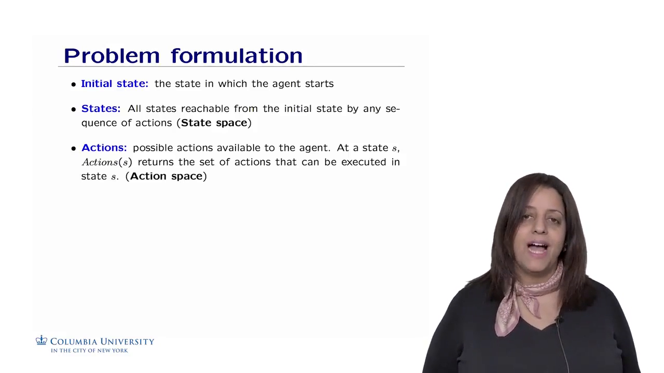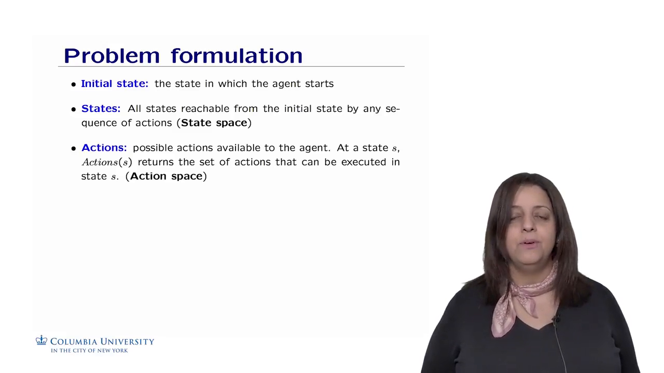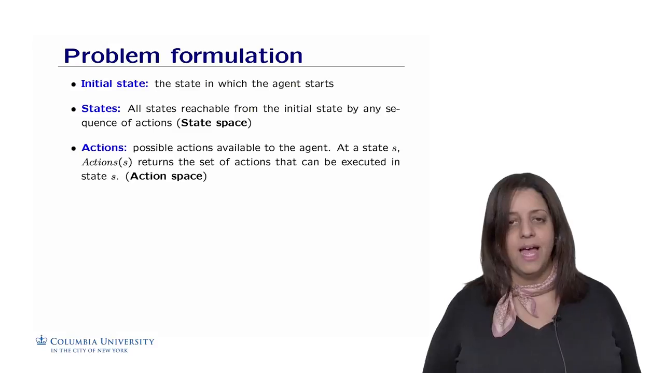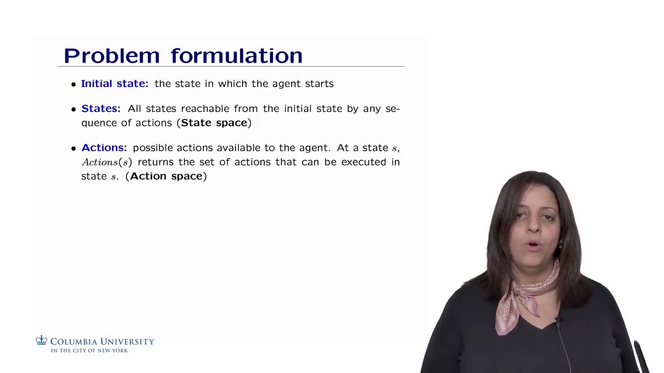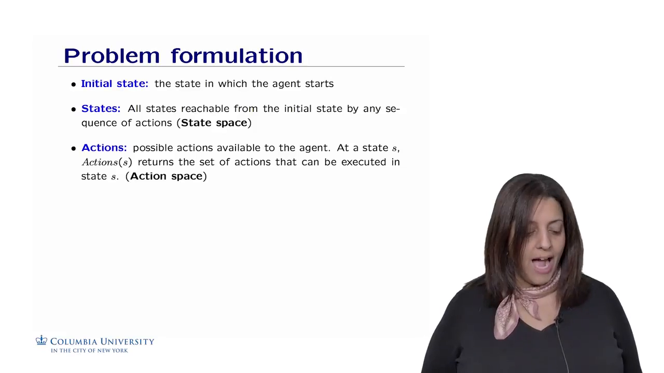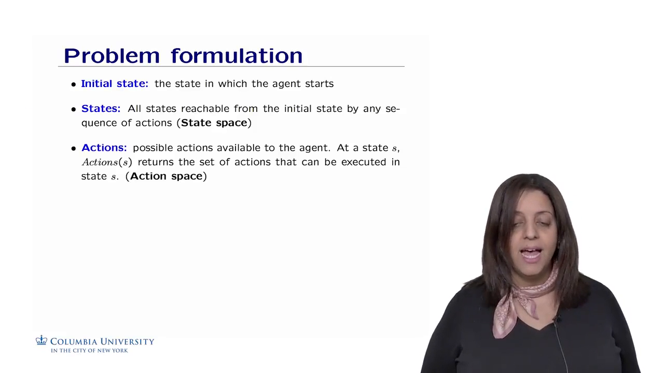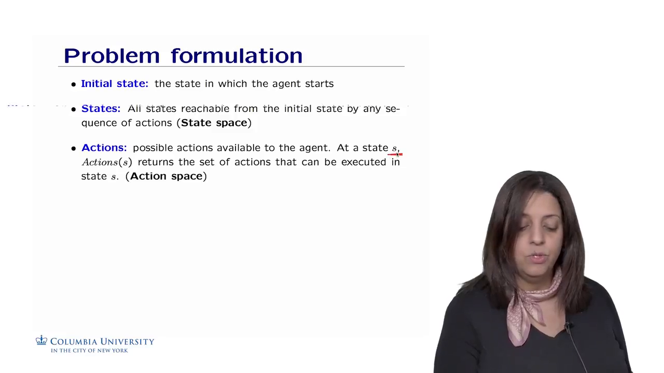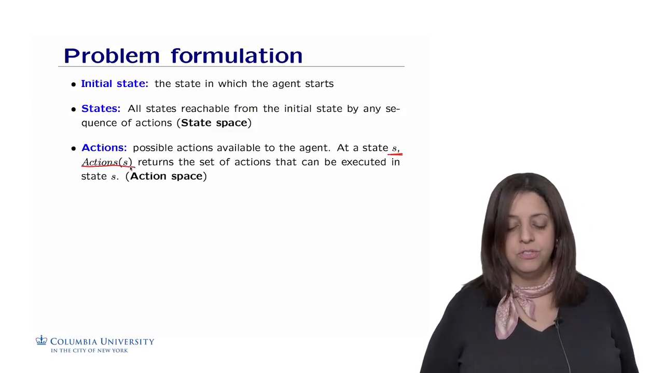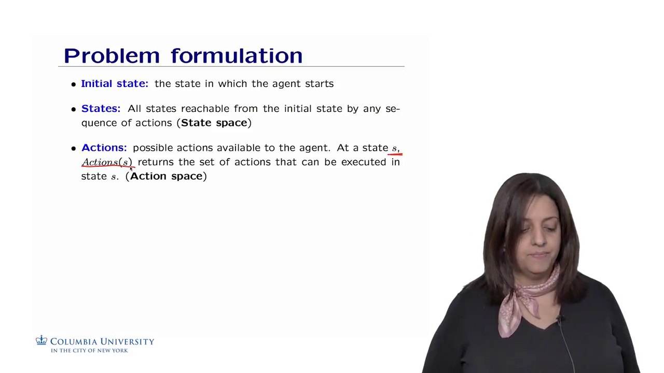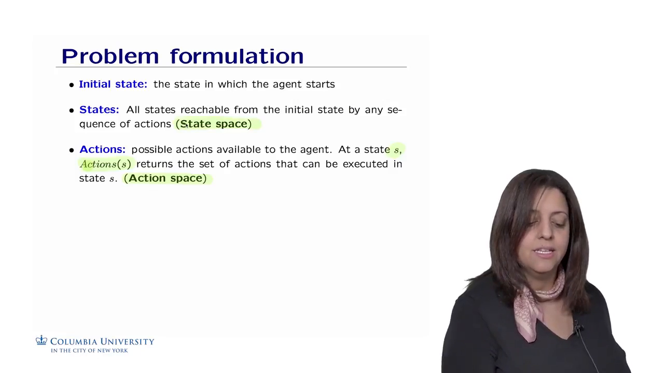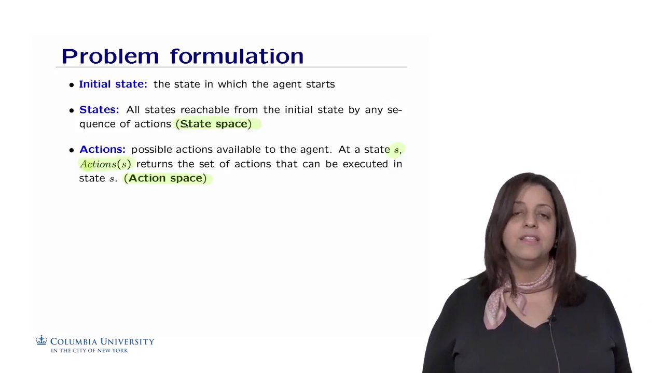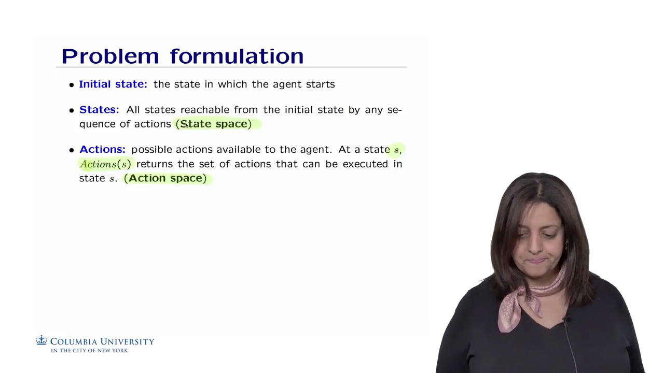The actions are the possible actions available to the agent. For example, I could go right or left in the maze. I could also put the queen on the top left corner or the bottom right corner, and so on and so forth. So I'm doing actions that will change a state from one to another. At the state S, Actions(S) will represent all possible actions that could be executed in that state. This is called the action space. So here we talk about the state space and the action space to define the different states of the problem and the different actions of the problem given each state.